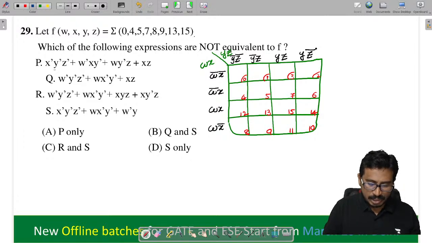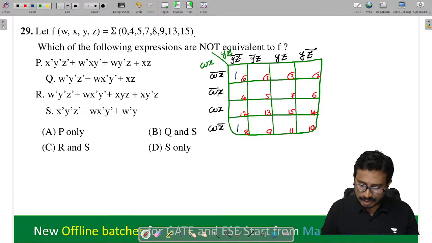Now you tell me now here. So X bar, Y bar, Z bar. Here where we have Y bar Z bar and X bar, here and here. These are the minterms. Next, W bar X and Y bar here. W bar X and Y bar Z here.